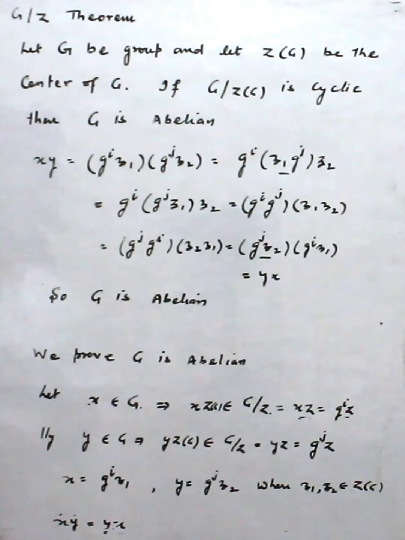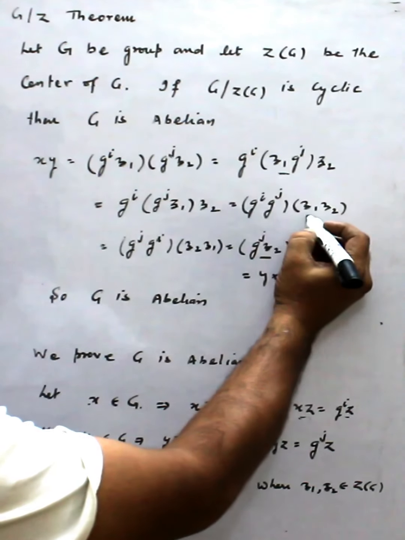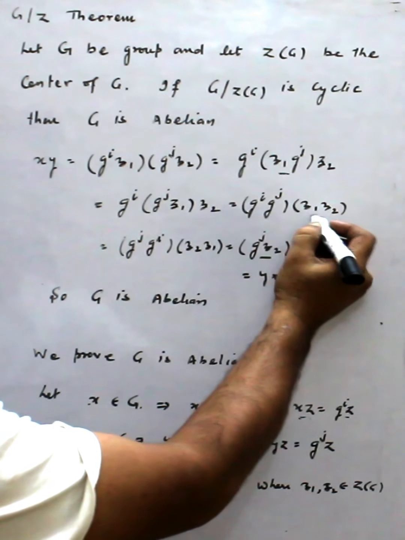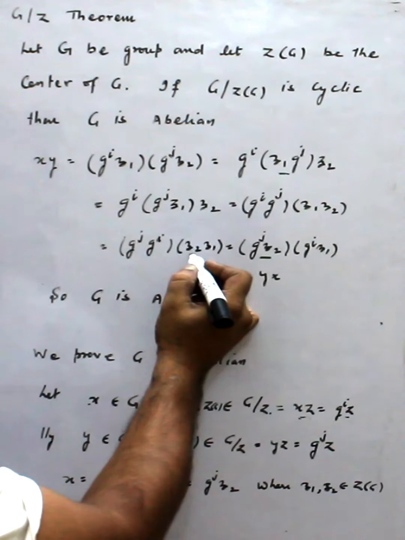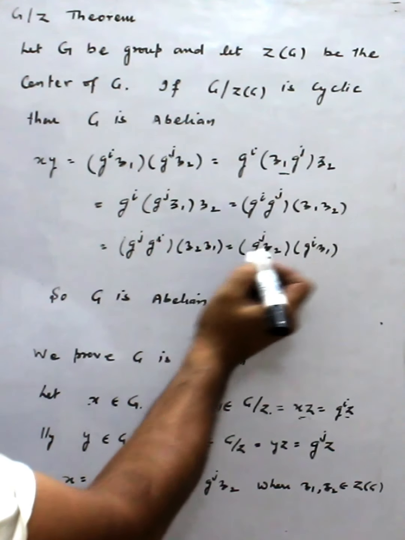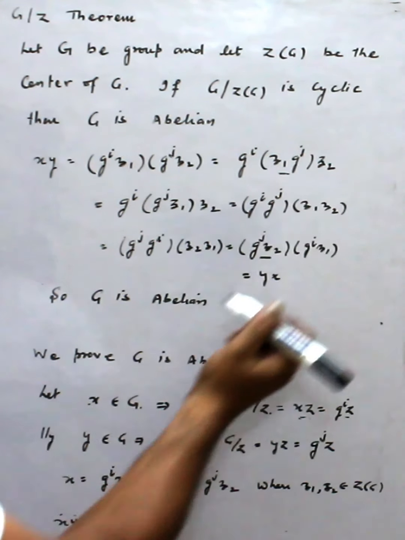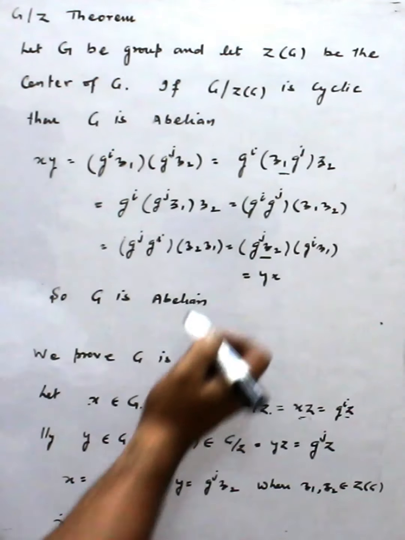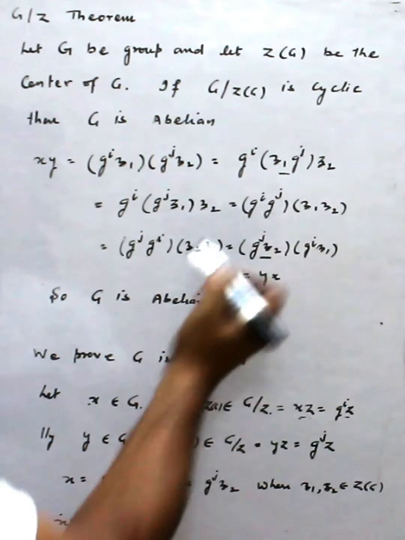So Z(G) is commutative, but how actually? The main thing I want to tell is about the part z1 z2 equals z2 z1, which is perhaps not that easy, while this other part is easy.